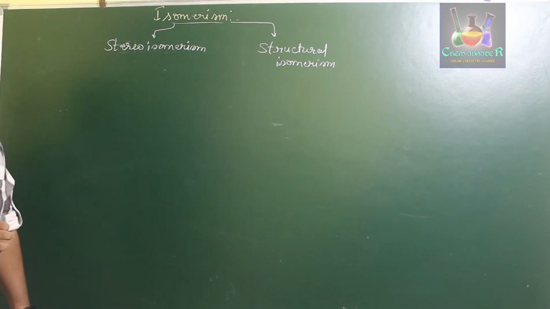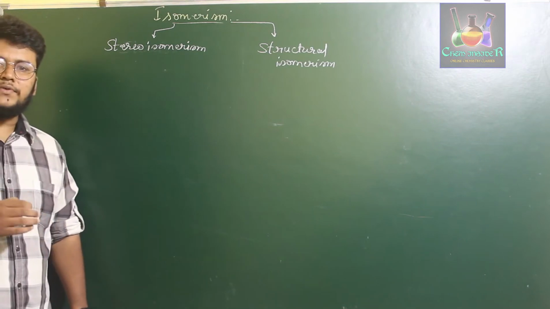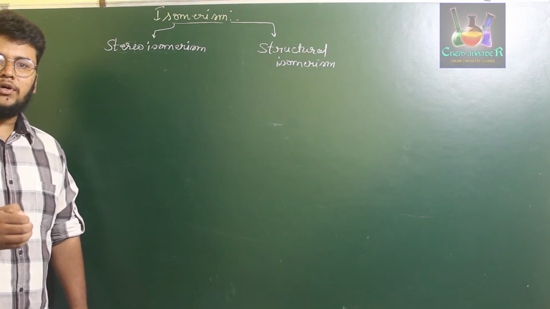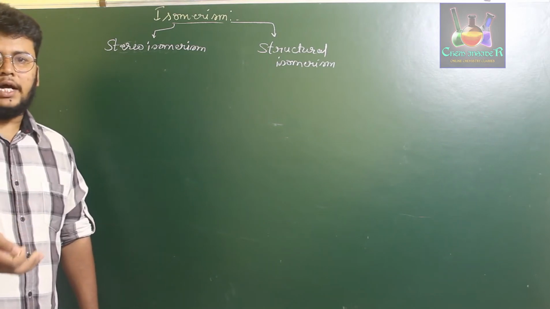Stereoisomerism is a phenomenon where two or more compounds have the same molecular formula but differ in the arrangement of atoms or groups of atoms.